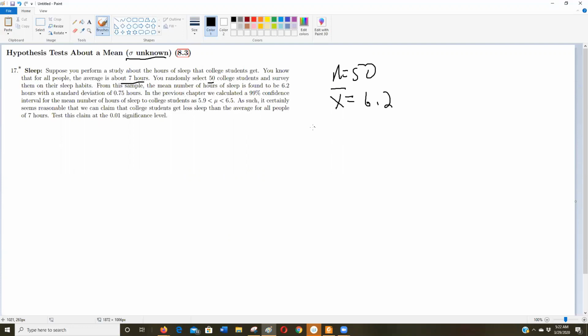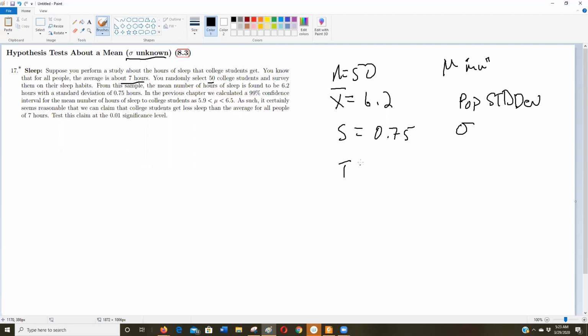And the standard deviation, and that's from the sample, right? That's from the sample. So that's S, that's not that little lowercase sigma. Remember, sigma is the population standard deviation symbol, and S is the sample standard deviation. And remember, mu is the population mean. Of course, you knew this. And X bar is a sample mean. So I don't know the population standard deviation. So that means I've got to use the t-distribution.